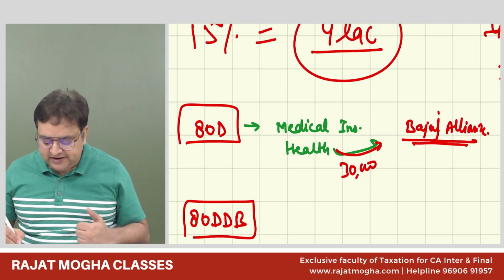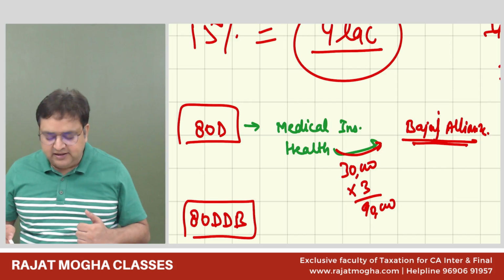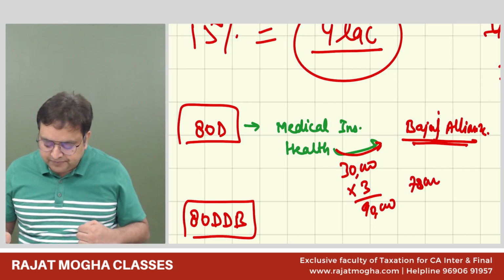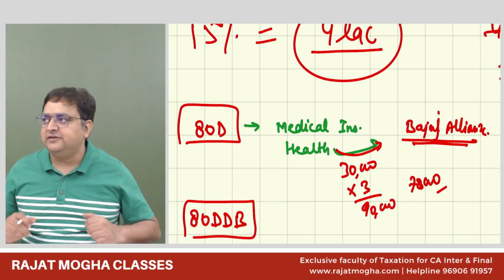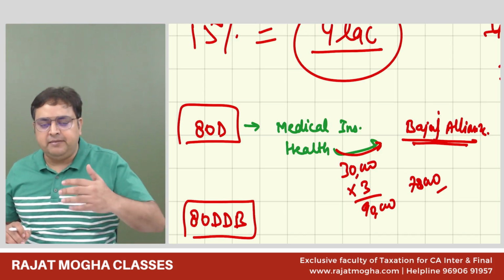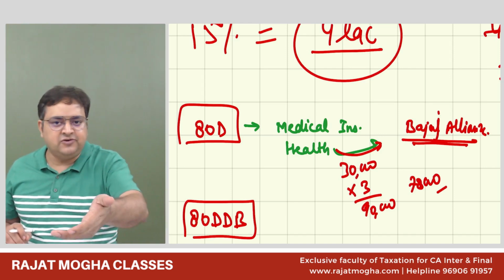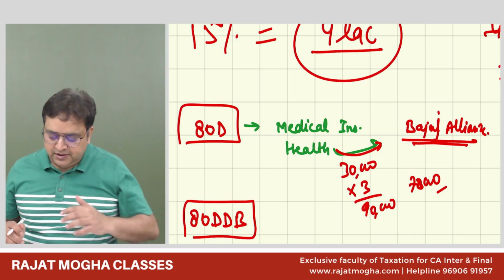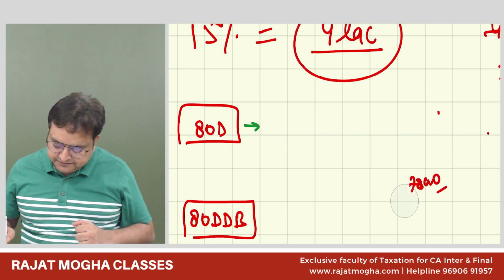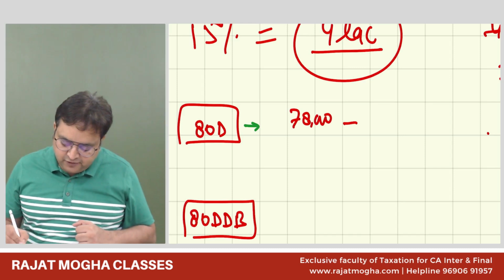So let's say your 3 years insurance comes to rupees 90,000. Instead of paying 90, you can take the insurance by paying just 78,000. Just pay us 78,000 and we'll give you 3-year insurance. So what I have done is I have made a payment. You can say it's a prepaid payment. I have made the payment for the next 3 years. Now, whenever there is a lump sum payment, let's say 78,000 I have made for 3 years.